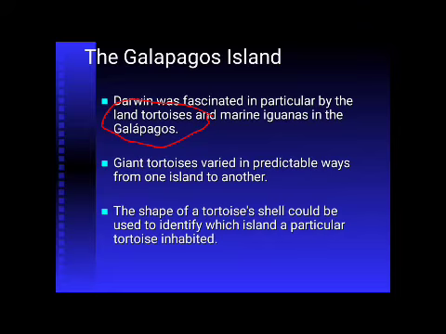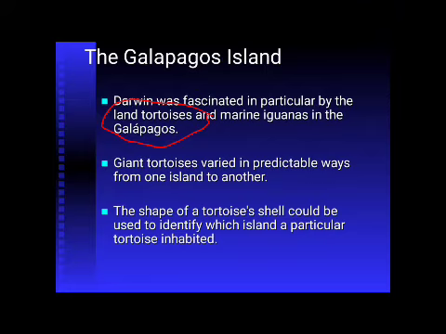The Galapagos is a collection of islands, and as he went from one island to a different island, he saw that the tortoises and their size varied in predictable ways from one island to another.